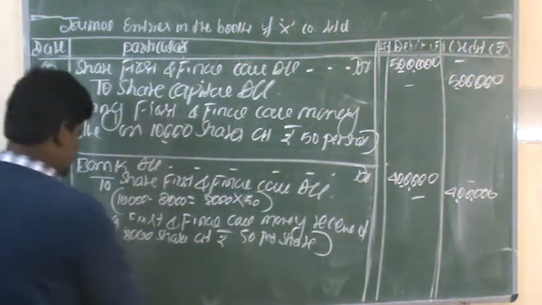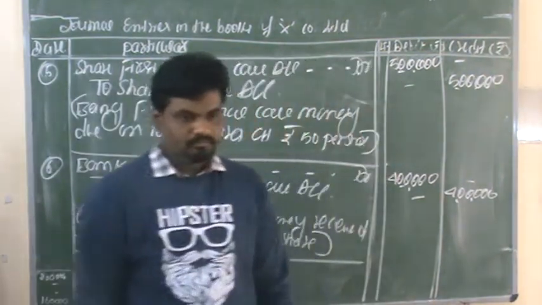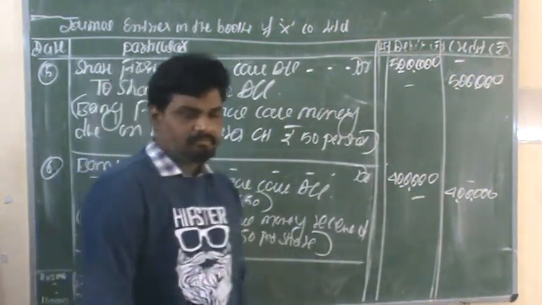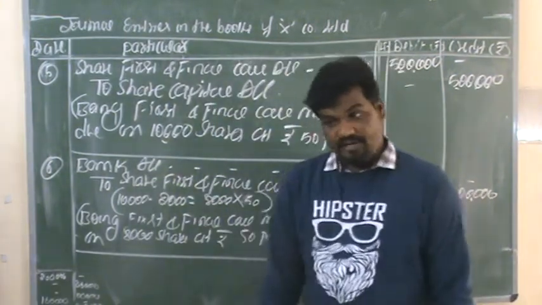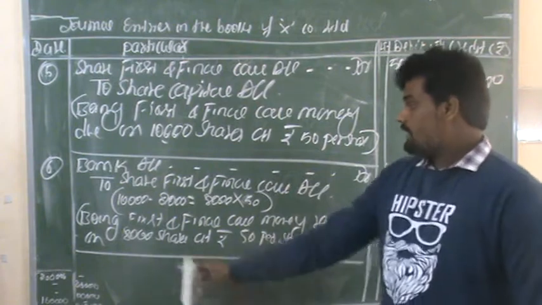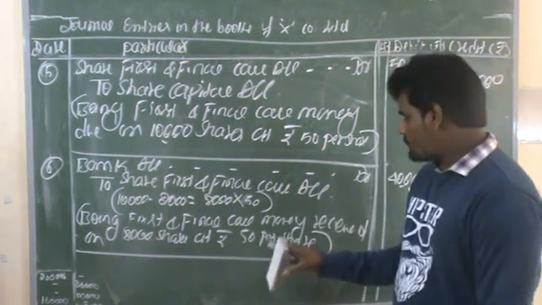The narration related to the sixth entry: being first and final call money received on 8,000 shares at rupees 50 per share.